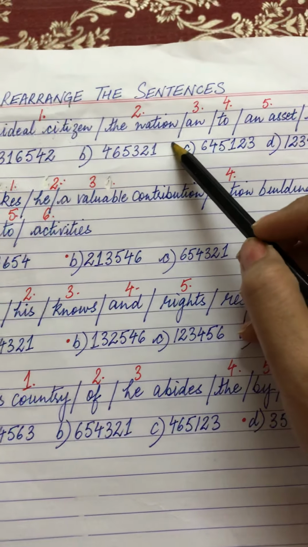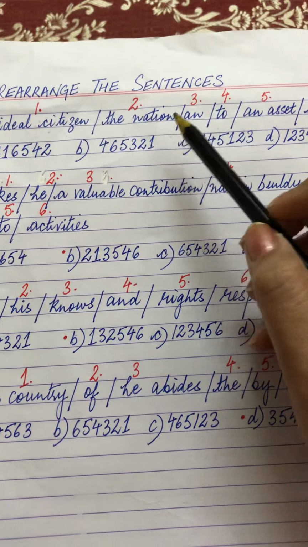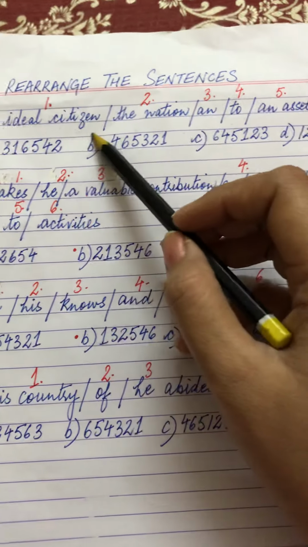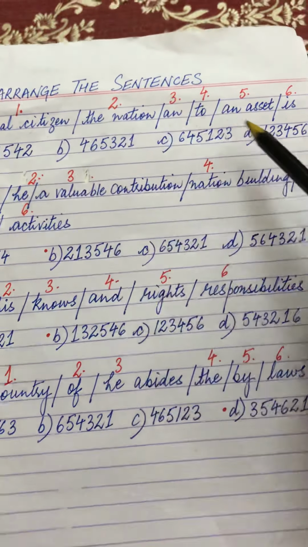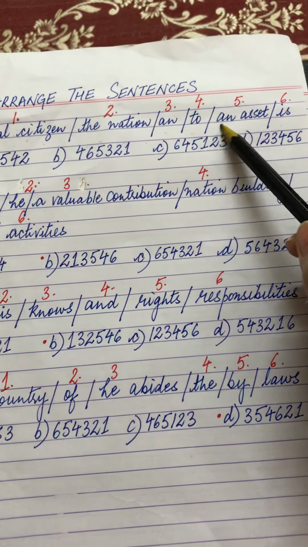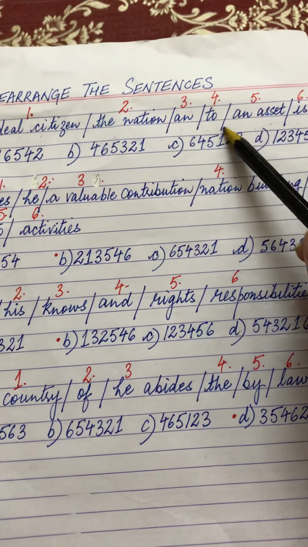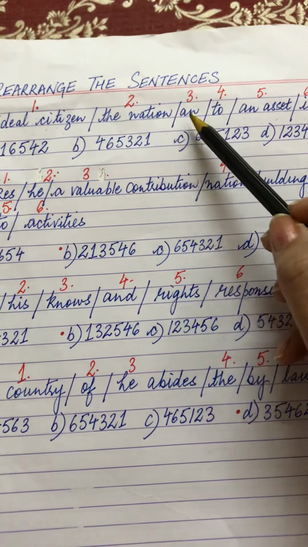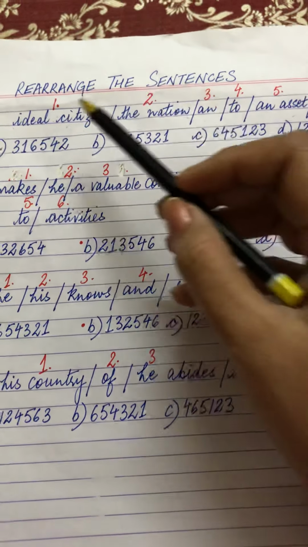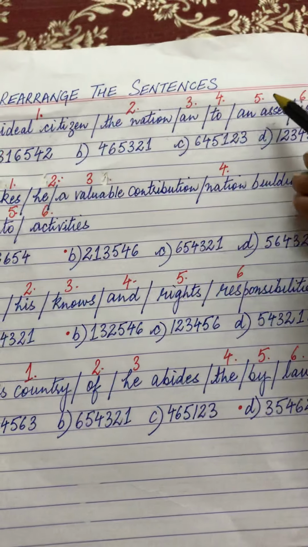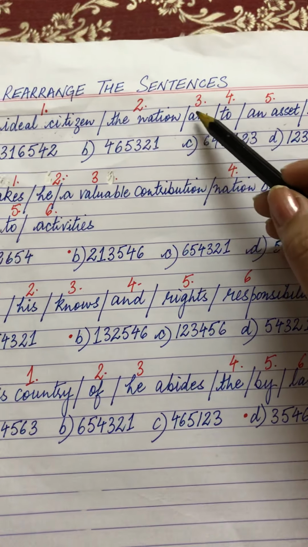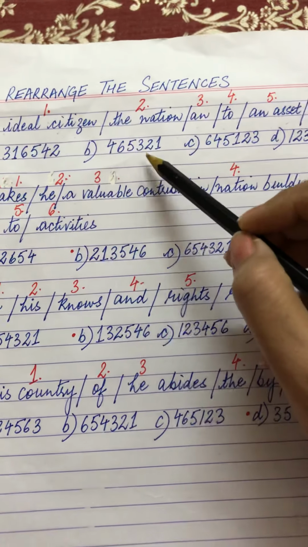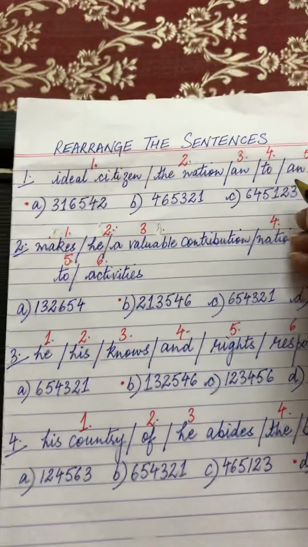Yes, my dear students. The right sentence is: an ideal citizen is an asset to the nation. So an, that means 3, 1. So in rough, on the right hand side of the question, you can write the sequence first of all, and then you will tick the sequence which will follow.